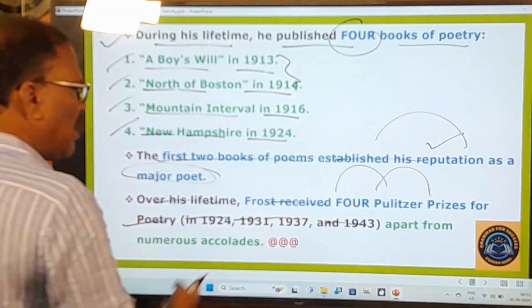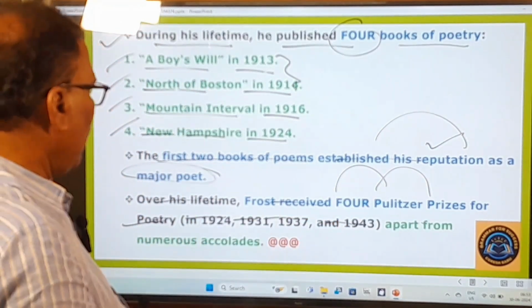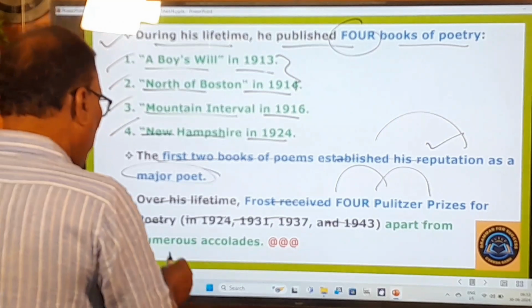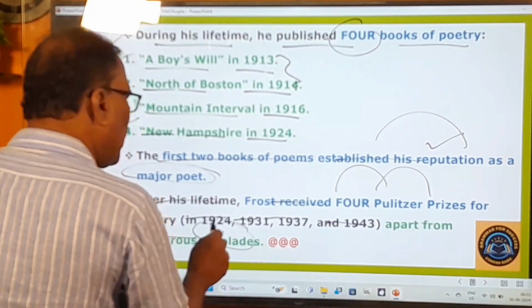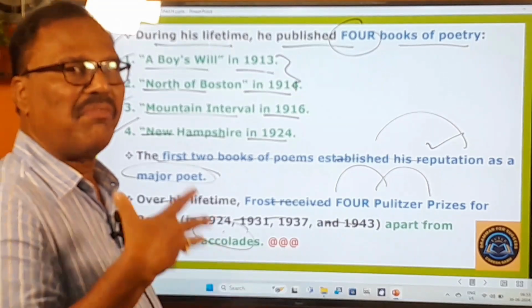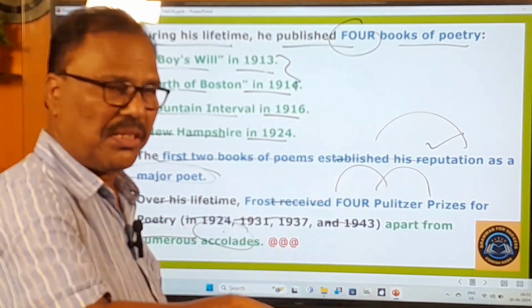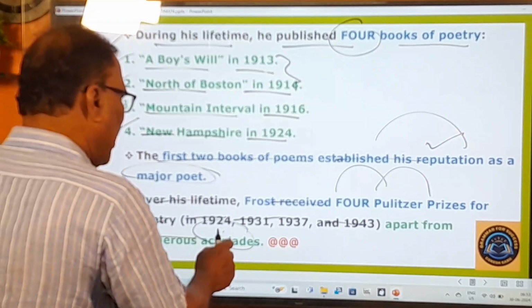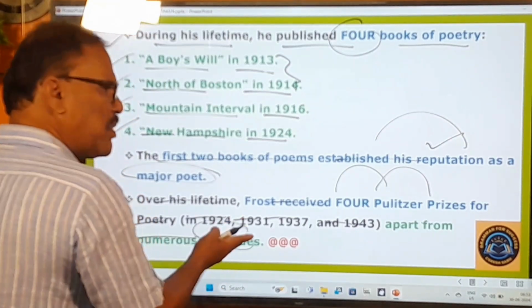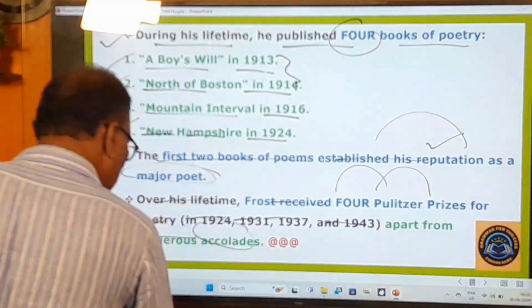So these years are also mentioned for your understanding sake, for your use. Apart from numerous accolades, accolades is somewhat a different word. Generally, you make use of the word awards, rewards. You are well acquainted with those words, but you are not, I think, well acquainted with this word accolades. Accolades means again awards. That is only the meaning, right? Now let's go to learn other things.